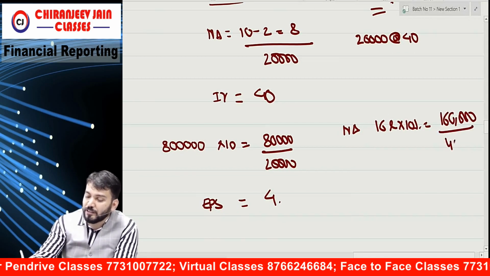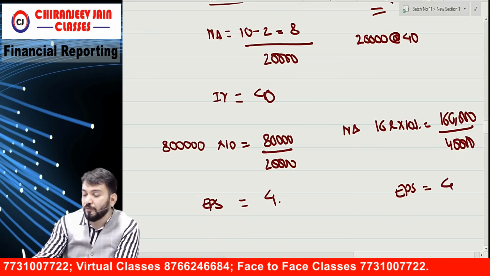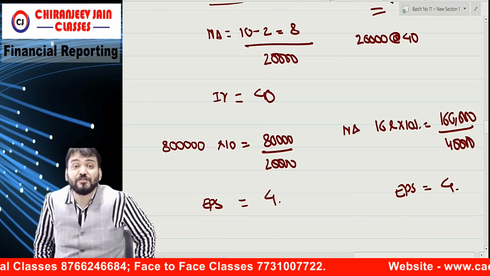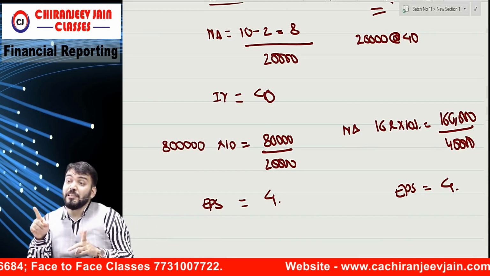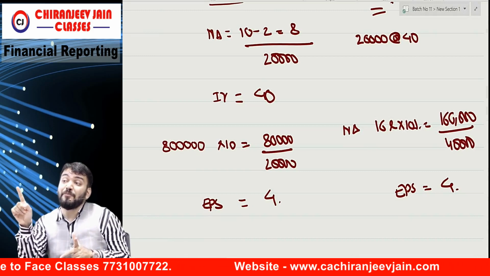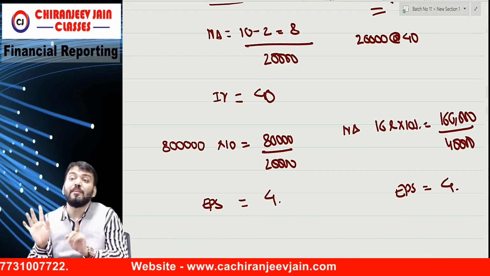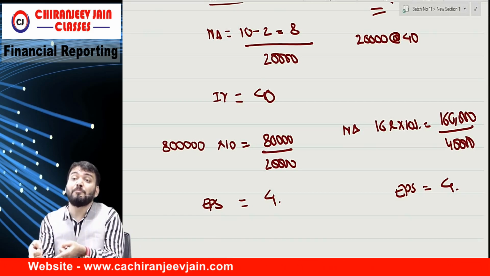Divide by 40,000. So your EPS remains the same, 4. Whenever shares are issued at fair value, EPS will increase only due to efficiency, or decrease only due to inefficiency. EPS will not increase or decrease due to the number of shares.